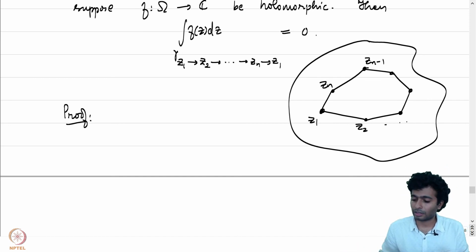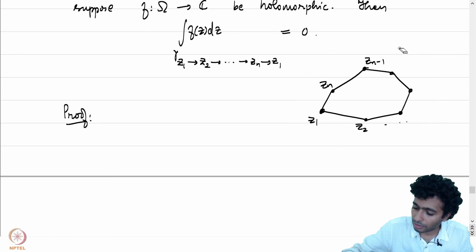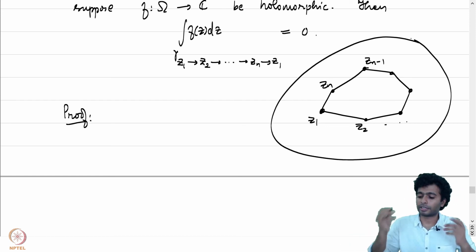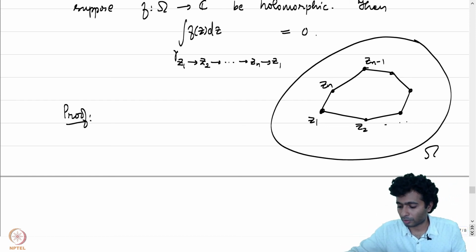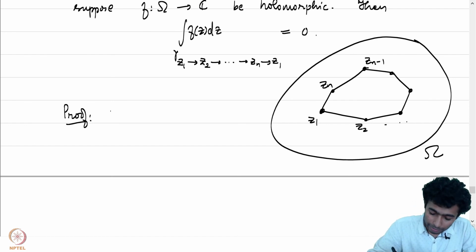This is our setup, and because this is a convex domain, I shouldn't be drawing it like this. Let me be more careful. This is something like this. Let's say this is our domain omega, the interior of it, and our curve is like this. We will prove it by induction. The proof is by induction.